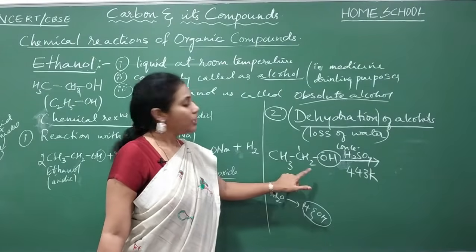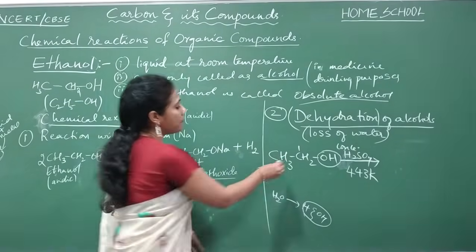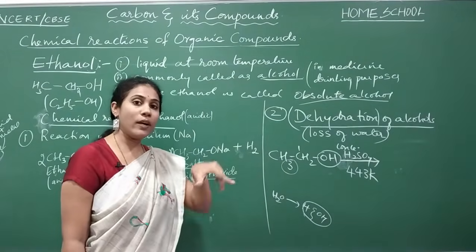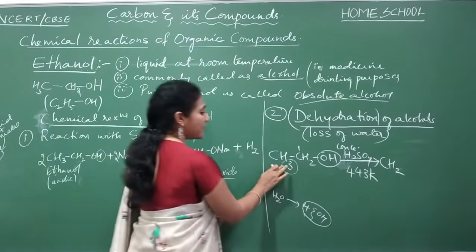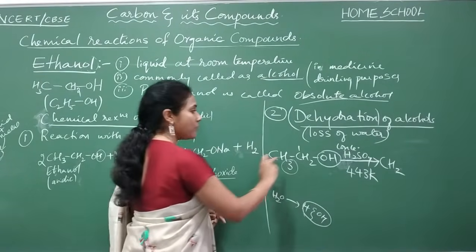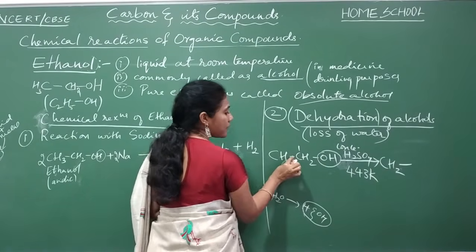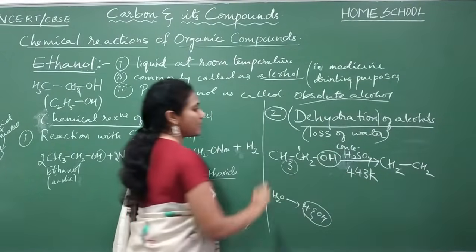So you remove one of the hydrogens from the other carbon. You have three hydrogens; from three, remove one. So what you get is CH2, the carbon-carbon bond, and then if OH goes, you will have only CH2.